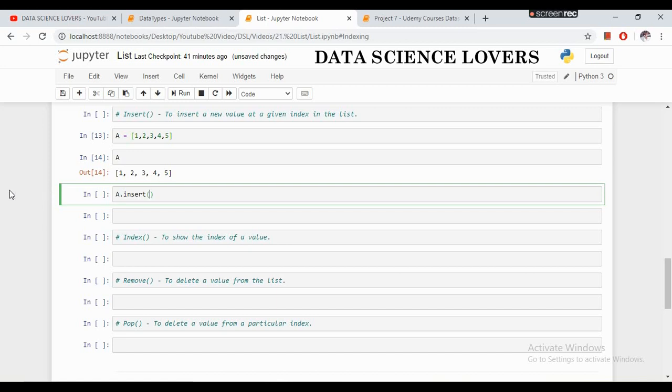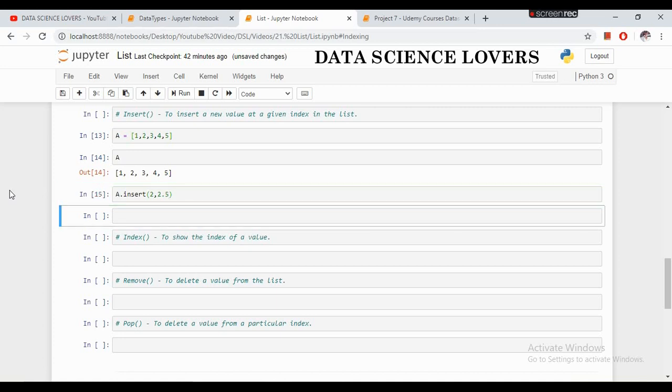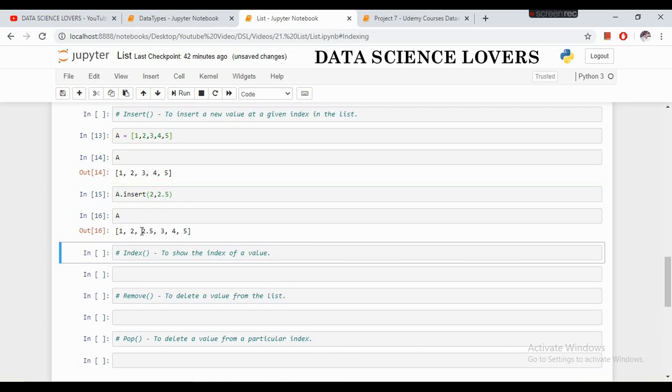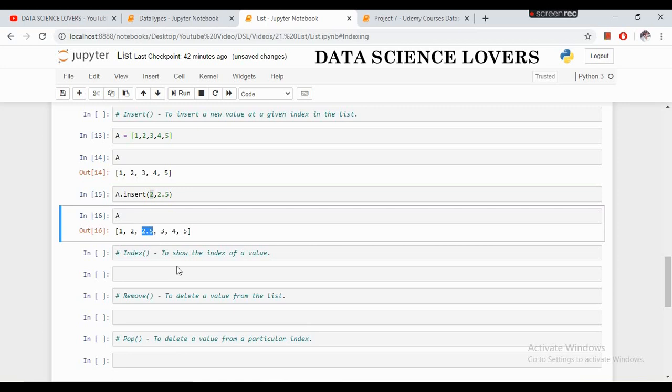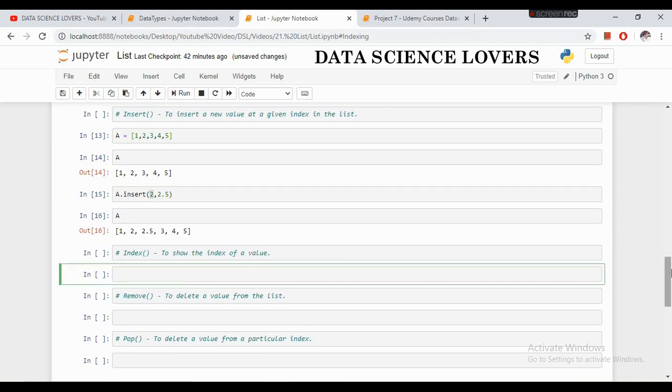in the brackets I will write the index at which I have to enter the value. I have to enter the value at the second index, and then the value which I have to enter. If I print this list, then you can see 2.5 has been added at the second index of this list. As I earlier told you, the index of the list starts from 0. So this was our 0 index, this was our first index, this was our second index. Now we have added the value 2.5 at our second index. So the value of the second index has been changed to 2.5. This is how we can use the insert function.